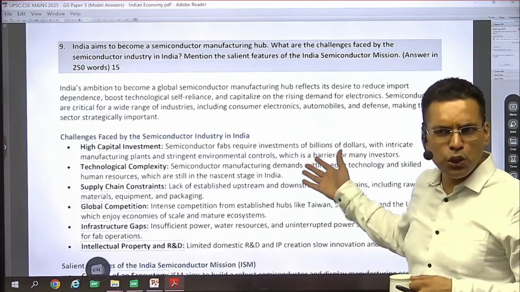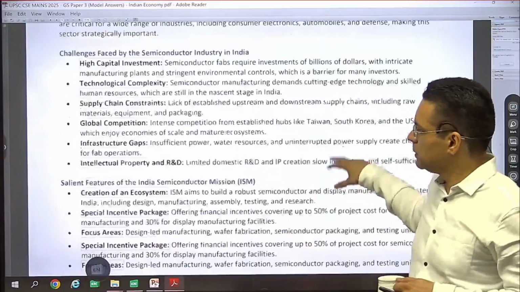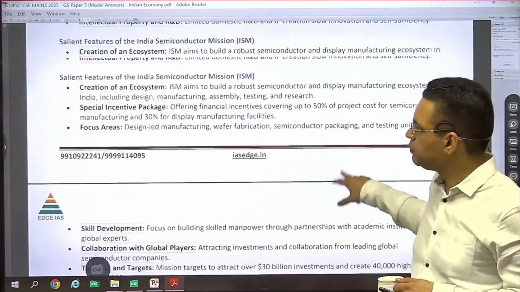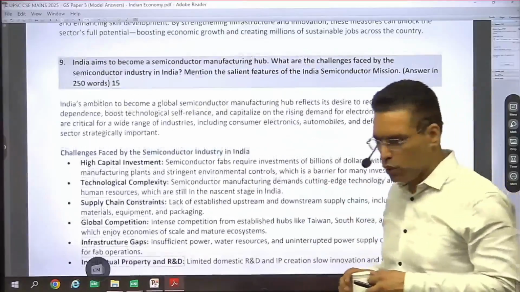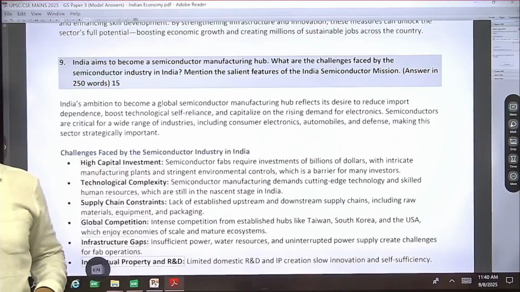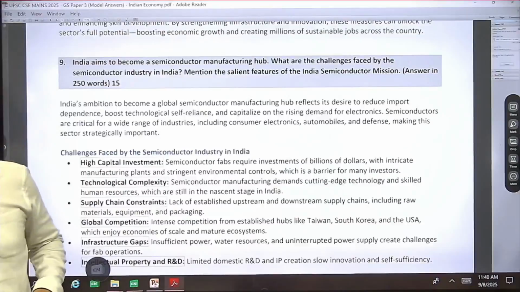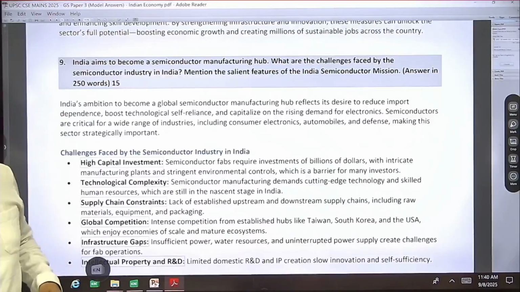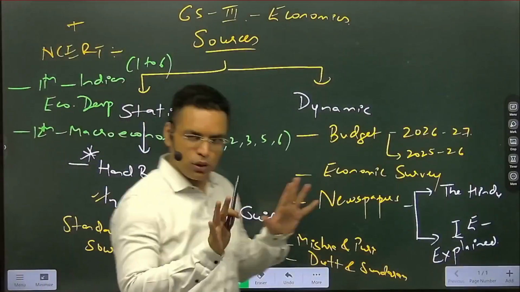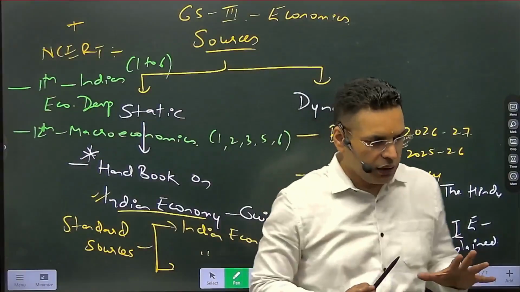This was very much in the news. I covered this in yesterday's current affairs class also, I think. Semicon 2025 जो हुआ आपका, ठीक है? Okay. So that completes the sources and the trend.